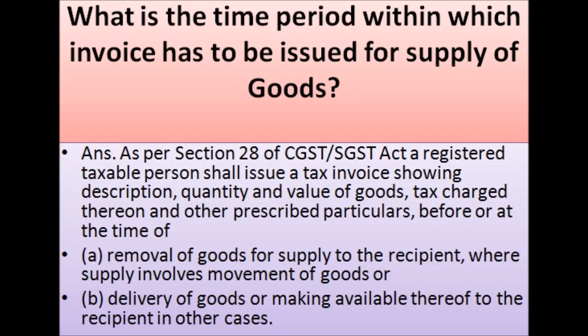What is the time period within which invoice has to be issued for supply of goods? As per Section 28 of CGST/SGST Act, a registered taxable person shall issue a tax invoice showing description, quantity and value of goods, tax charged thereon and other prescribed particulars, before or at the time of a. Removal of goods for supply to the recipient, where supply involves movement of goods, or b. Delivery of goods or making available thereof to the recipient in other cases.